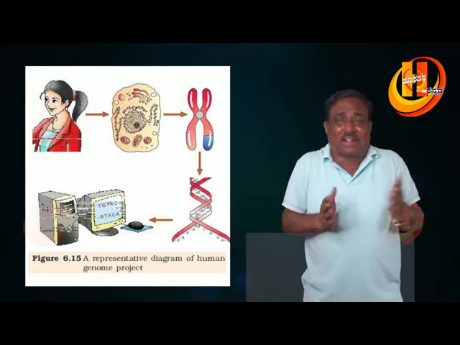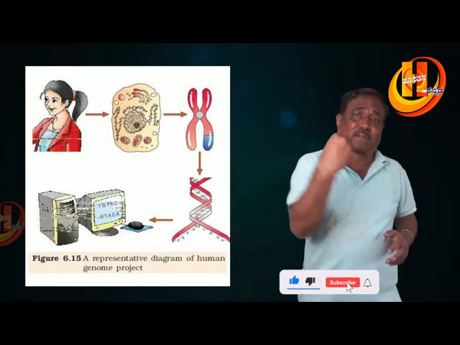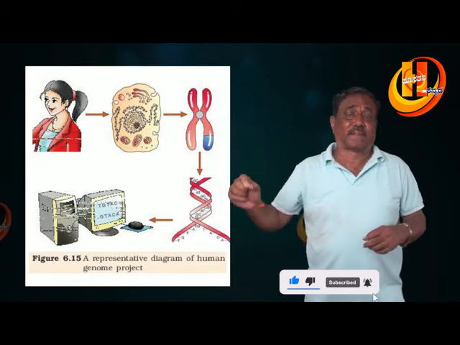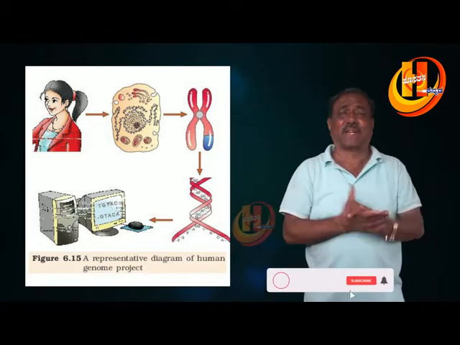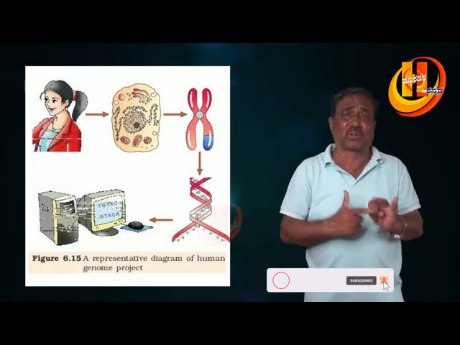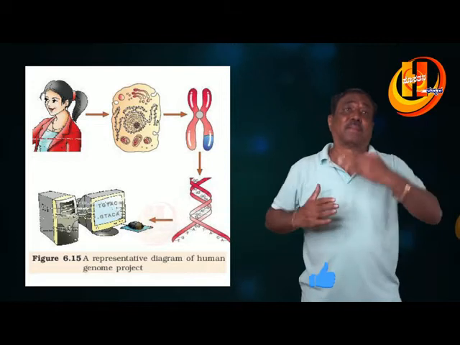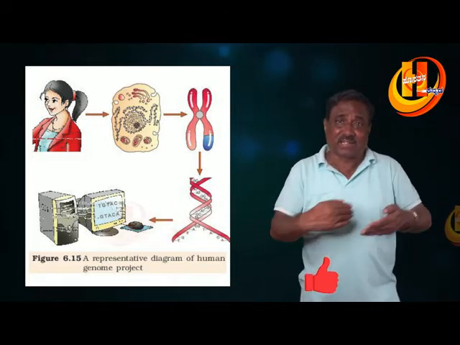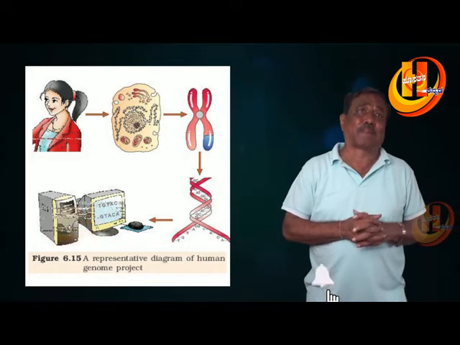These are the various things one should look into while sequencing the human genome. That is also very important. One should keep in mind all these issues. These are the things required for the Human Genome Project.